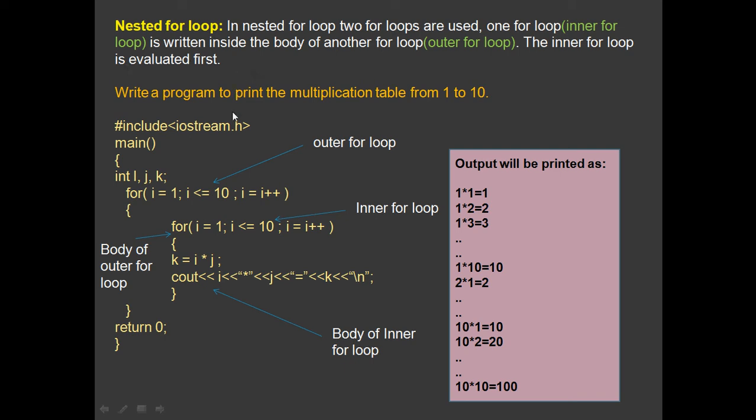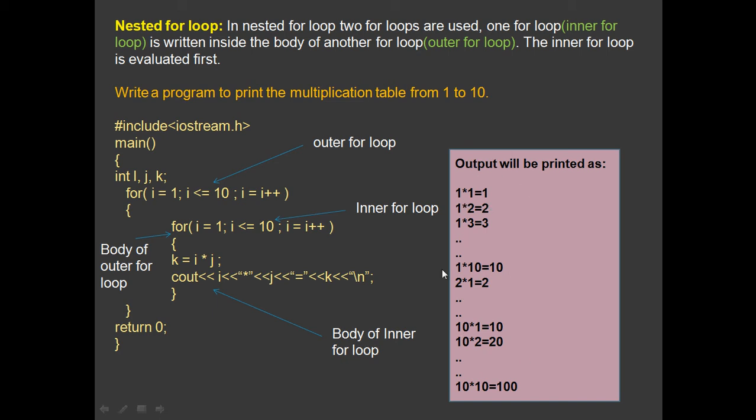Okay, so here is another program to print the multiplication table from 1 to 10. So here you have to print the output like this: 1 into 1 equals 1, 1 into 2 equals 2, 1 into 10 equals 10, 2 into 1, 3 into 1, 4 into 1, till 10 into 10 equals 100. So that means you have to print out the multiplication table from 1 to 10.